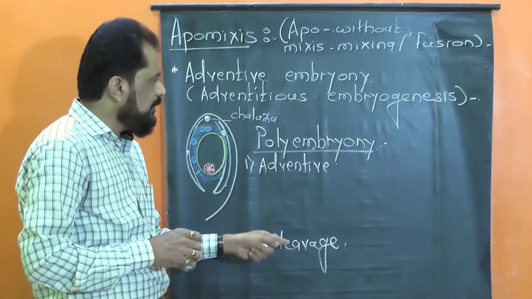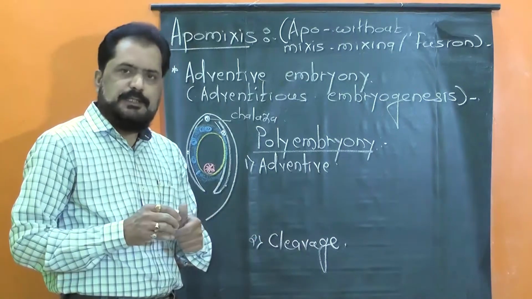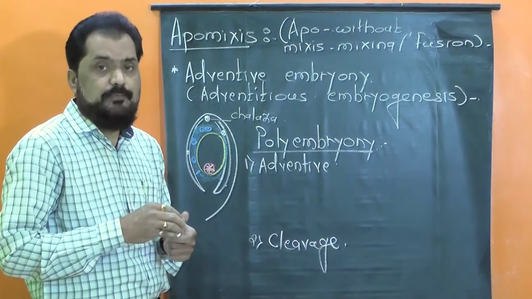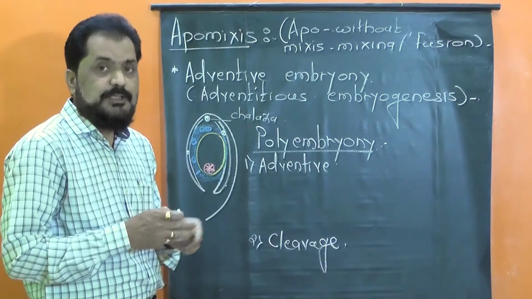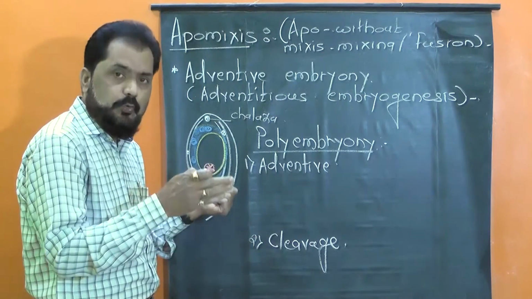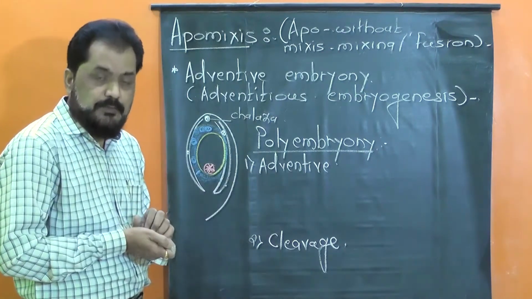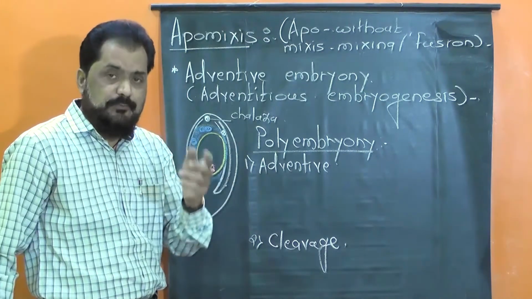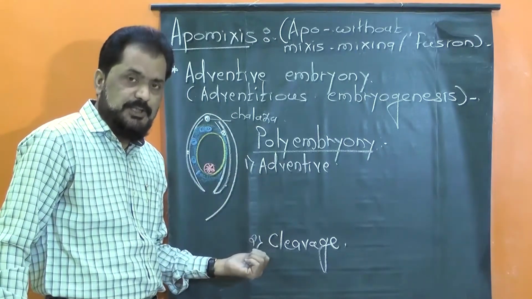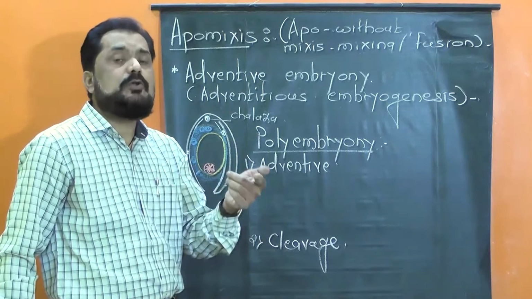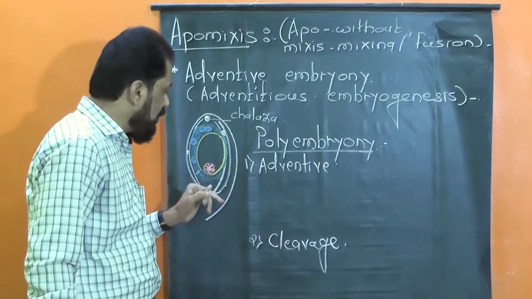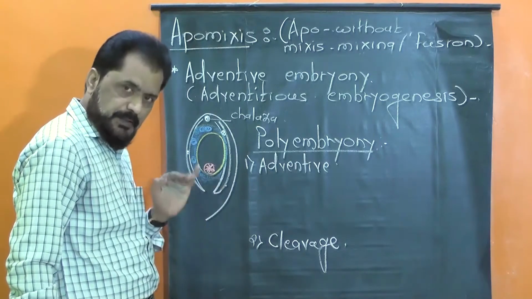While cleavage polyembryony is the condition in which many embryos are formed by the division of the zygotic embryo only. It means that all the embryos formed in this condition are formed from the cells of the zygote.